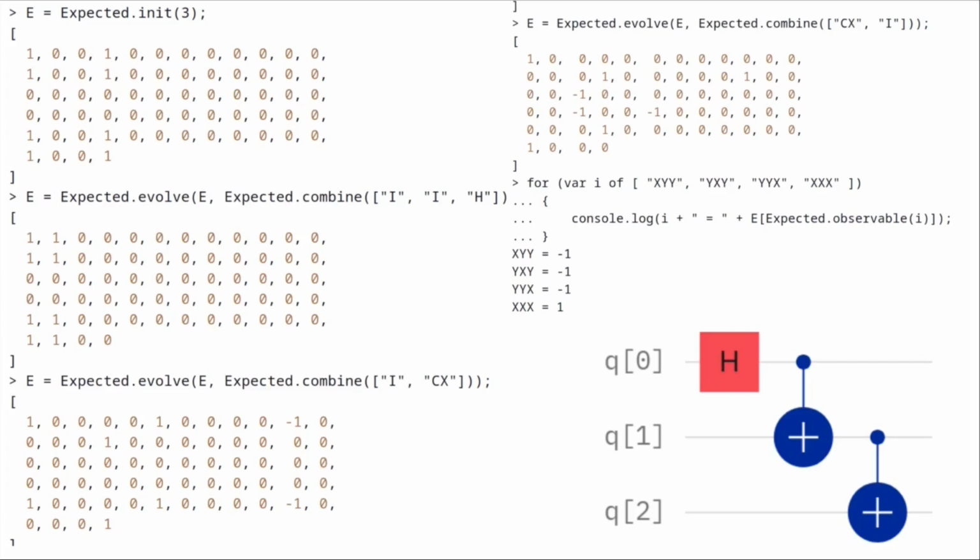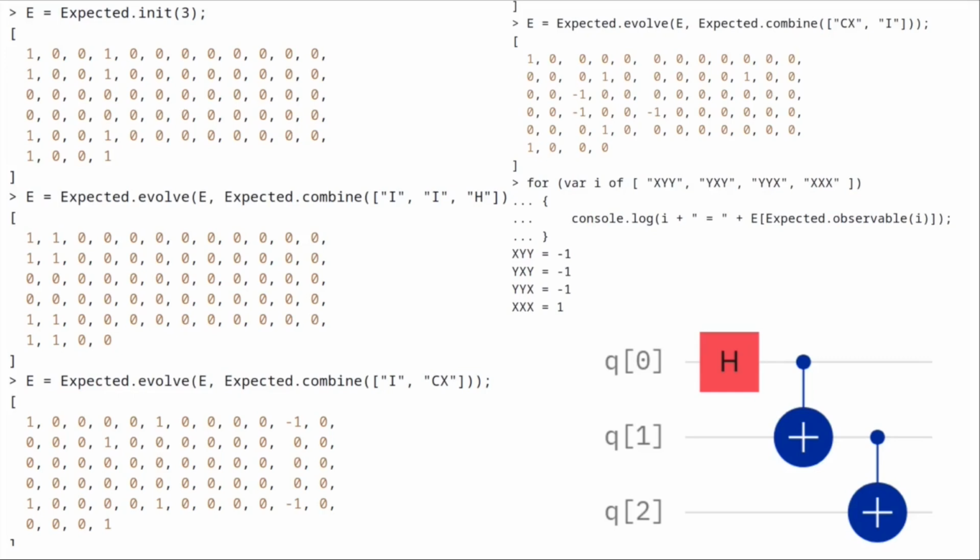Now in this slide, I'm showing how to actually use the JavaScript library I'm going to link in the description. Here I'm using it in Node.js. What I do is I first initialize 3 qubits, and you can see it creates an expected vector for 3 qubits. And if you look at the code for it, all it does is do the Kronecker product of 3 qubits with an expected vector where you know that z equals +1. So each of the qubits start with z equals +1.